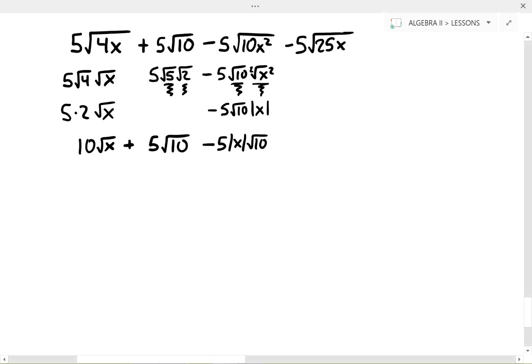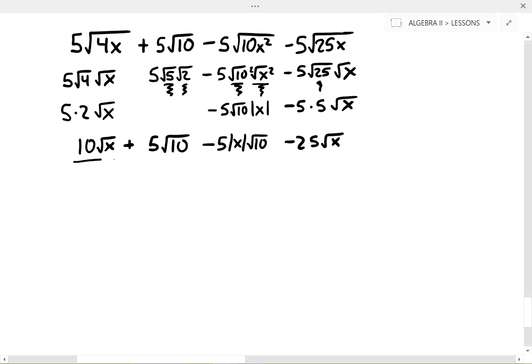Lastly, we have this minus 5 times the square root of 25x. So I could split this up into negative 5 times the square root of 25 times the square root of x. Now we see that 25 is already a perfect square, so this just becomes negative 5 times 5 times the square root of x, because the square root of 25 is 5. This then becomes negative 25 times the square root of x. So with each of these terms simplified down,